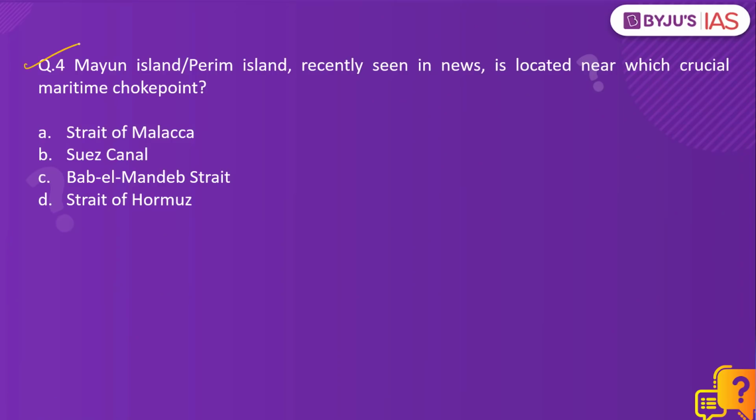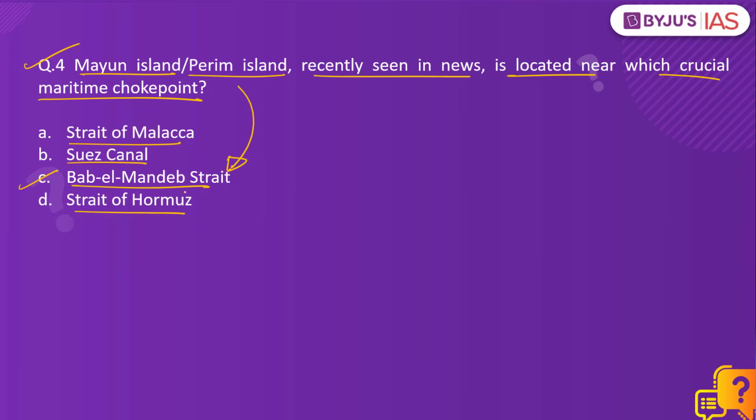Now let's look at the fourth question. The Mayun Island, also known as the Perim Island, recently seen in news, is located near which crucial maritime choke point? Strait of Malacca, Suez Canal, Bab-el-Mandeb Strait, or the Strait of Hormuz? The correct answer is option C. The Mayun Island is located near the Bab-el-Mandeb Strait.